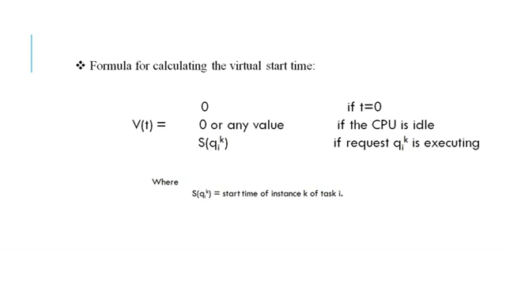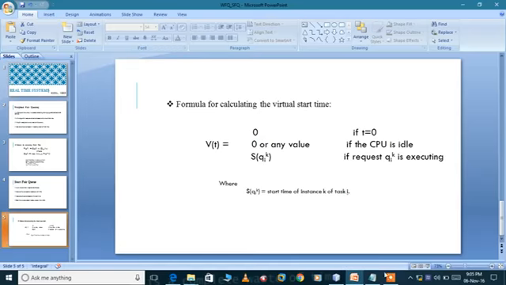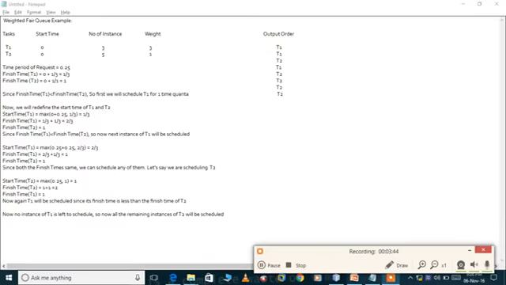Now I would like to take one example for weighted fair queue and show how it works. So this is a weighted fair queue example. In this we are taking two tasks, task 1 and task 2, and the start time of both the tasks is 0, with number of instances 3 and 5. Task 1 has weight 3 and task 2 has weight 1. First we'll calculate the finish time of both the tasks.